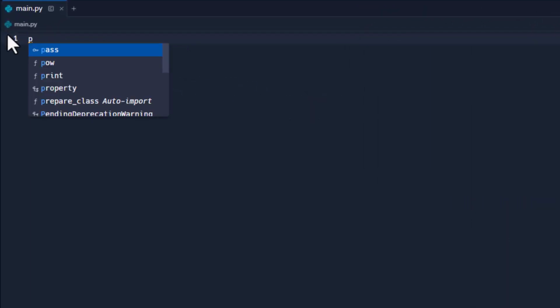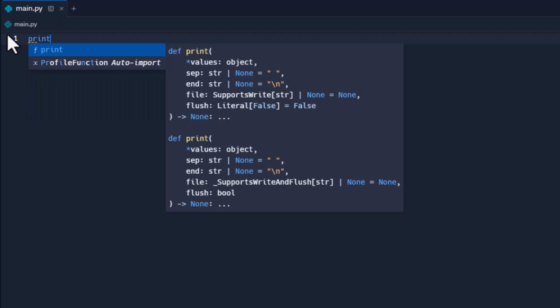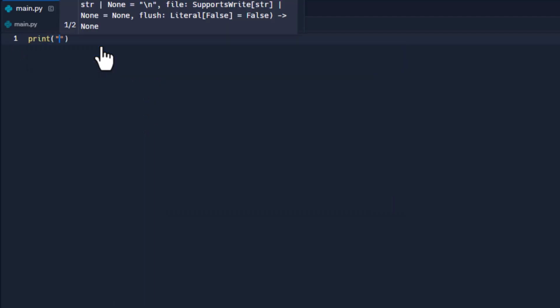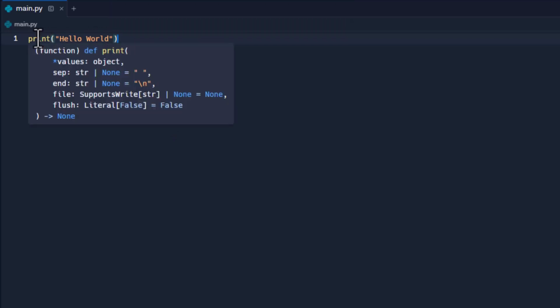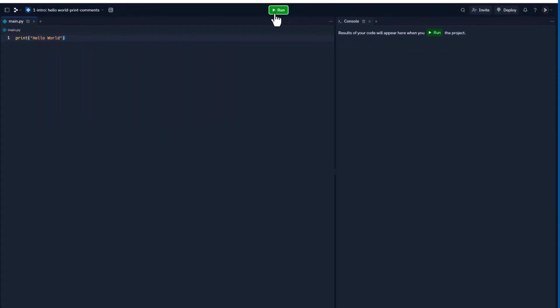All right, so let's create our first Python program, and we're going to do that by using the print function. Okay, and I'm going to type in print, and also notice that as I type, I get code hinting. All right, we'll talk about that later, but I'm going to say print, and I'm going to say hello world. Okay. Now that is my first line of code, and I'm simply going to click run.